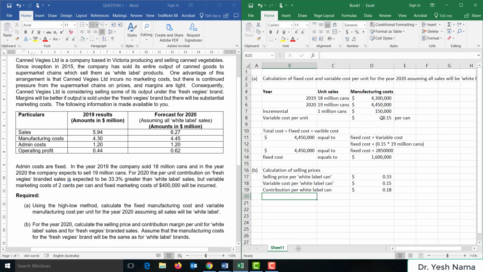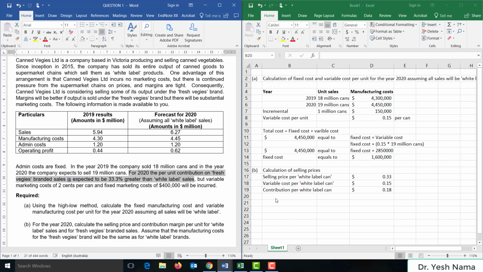Once we've calculated the contribution per white label can, we can easily calculate the contribution for the fresh veggies branded can. Why? Because we have been told that for the year 2020, the contribution on fresh veggies branded sales is expected to be 33% greater than white label sales.